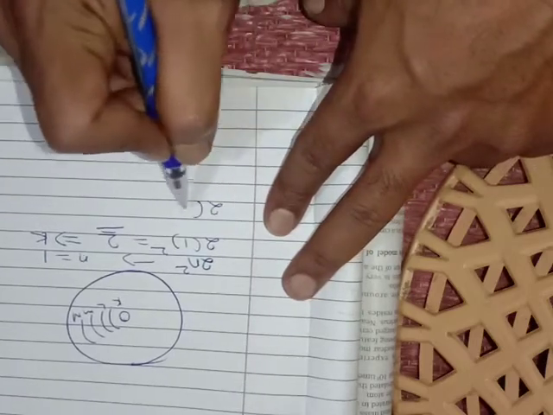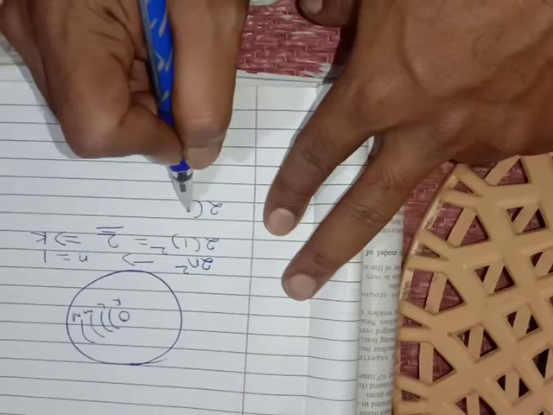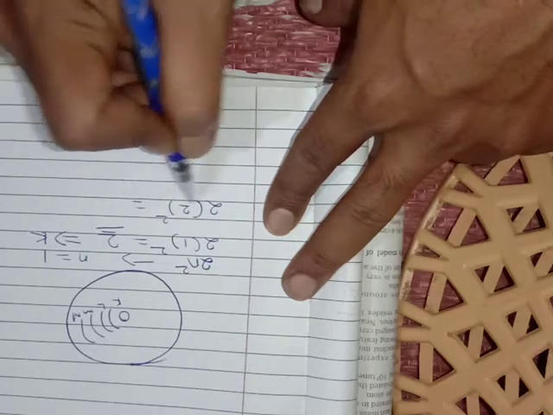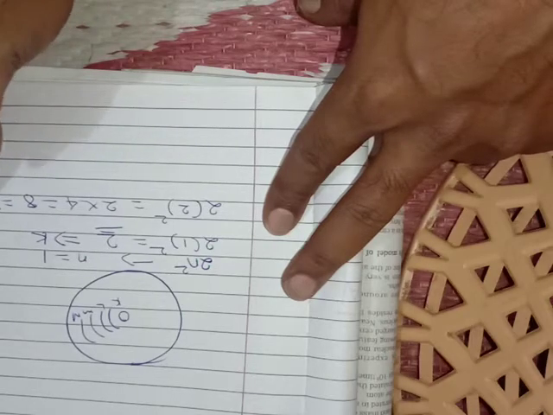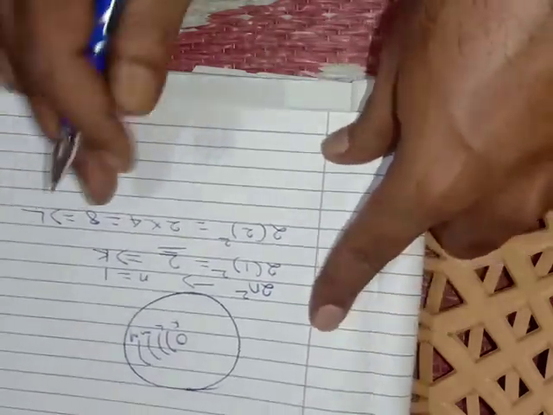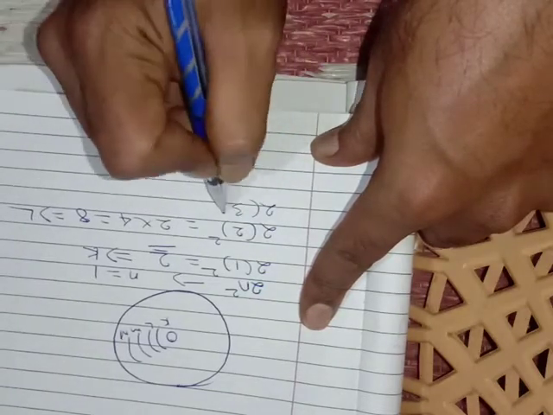Similarly, for the second shell we put n equal to 2: 2 into 4 is 8. So in the L shell, 8 electrons are revolving.